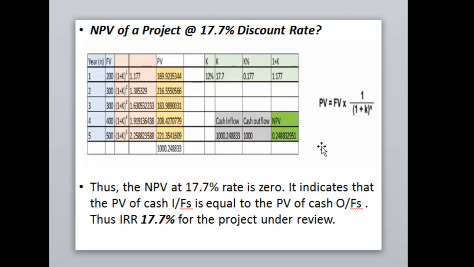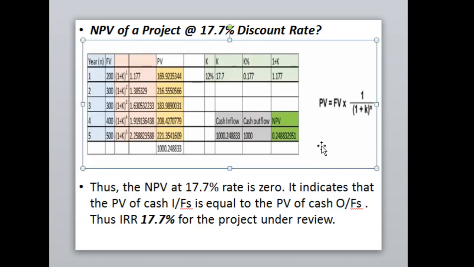Now you are able to see on the screen this is very close to 0. So now the NPV is equal to 0, as we have discussed in the last slides. If the net present value is equal to 0, definitely the IRR will be right. So the NPV at the 17.7% rate is 0. It indicates that the present value of cash inflows is equal to the present value of cash outflows. Thus, the internal rate of return will be 17.7% for the project under review.